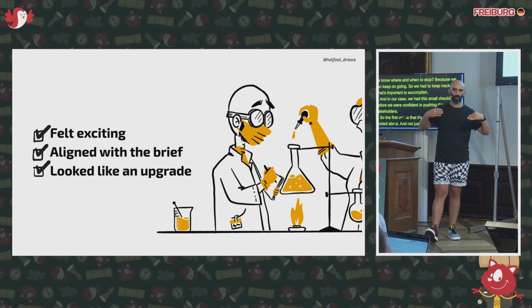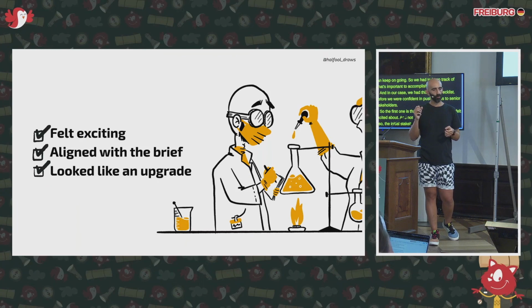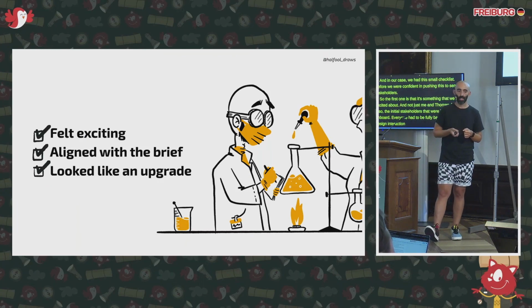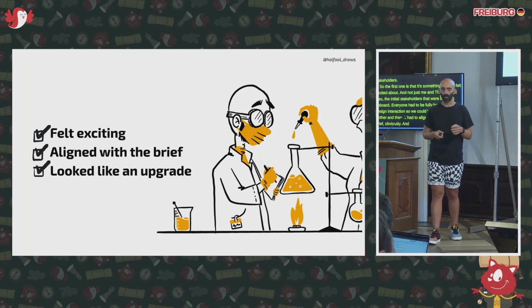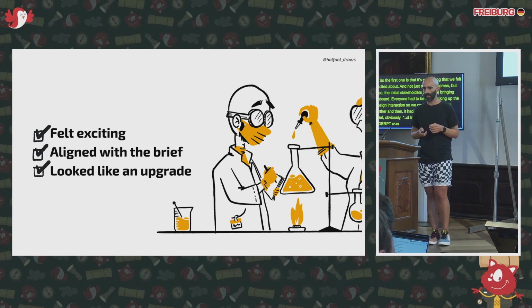Everyone had to be fully backing the design direction so we could push it further. Then it had to align with the initial brief, obviously. And lastly, that it looked like an upgrade over the previous design language as we applied it to more and more surfaces.